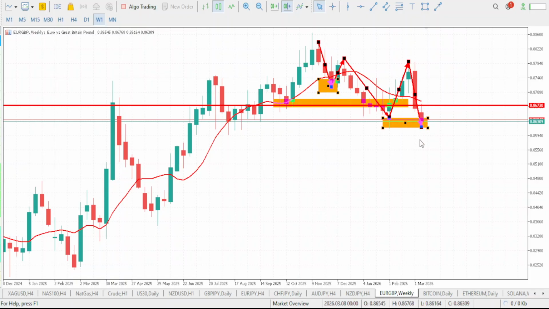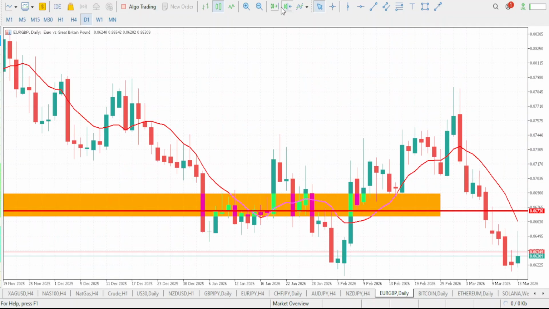So guess what we'll be expecting? We will be expecting a further sell to the downside on EURGBP that will completely take out this low. This is one of the reasons why I said a bearish move is what we are going to be expecting for the week on EURGBP. So EURGBP should give us a bearish move for the week. You should actually open and close bearish for the week. So whatever you're going to be doing, you should be anticipating a sell on EURGBP.